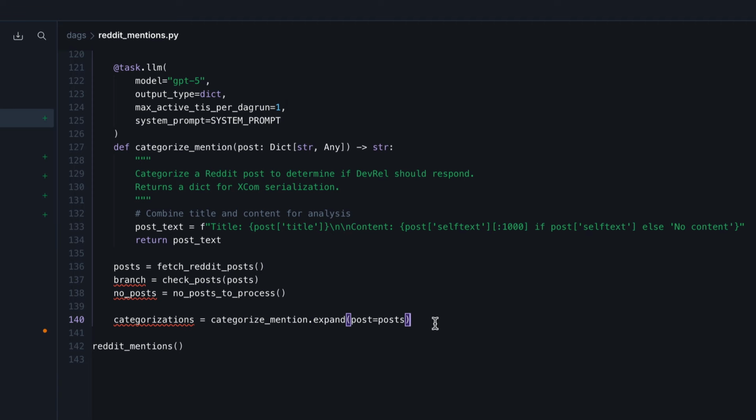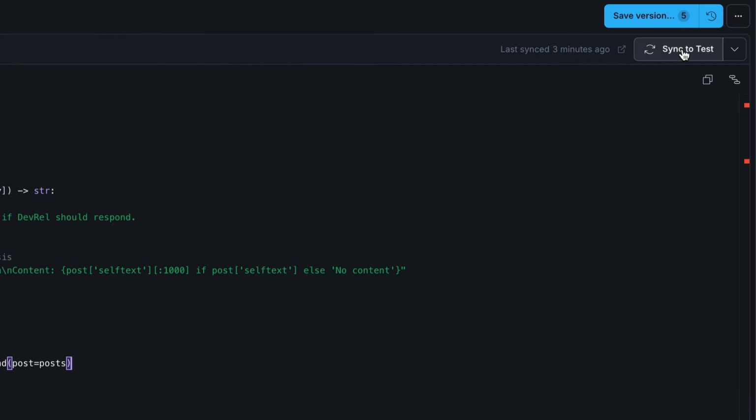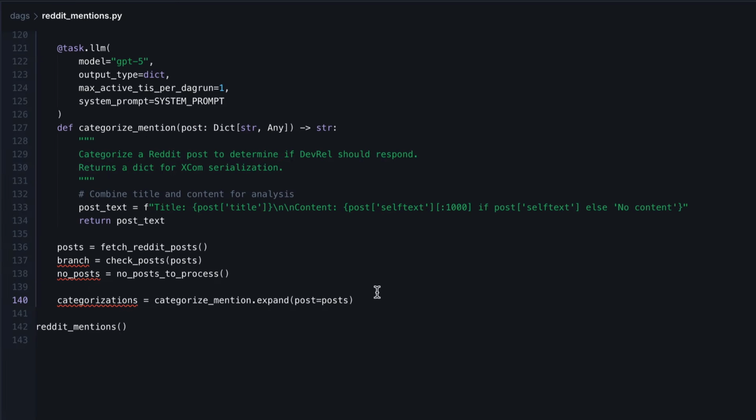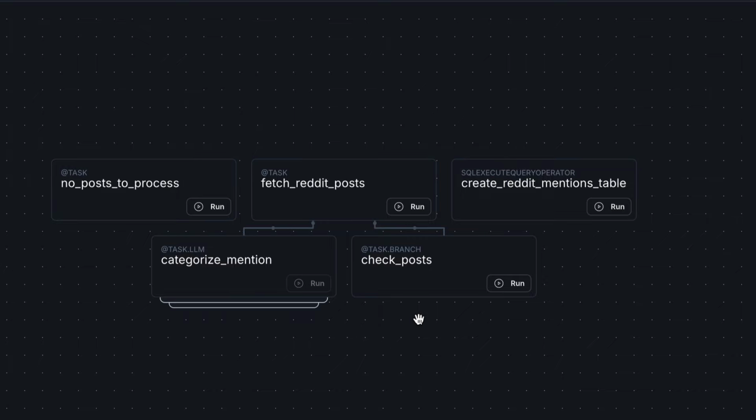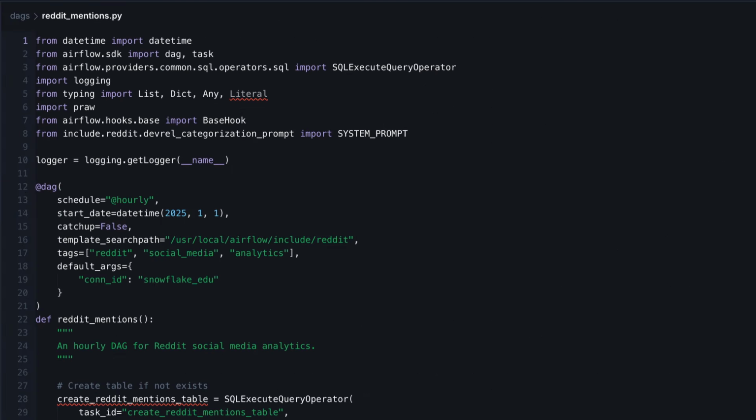Okay, so let's verify that everything works. So I'm going to sync to test and wait a little bit. If you are on Airflow directly, you can just restart your Airflow instance or wait a little bit. And then you will see the following dependencies, which are not completely correct. So let's modify the dependencies again.